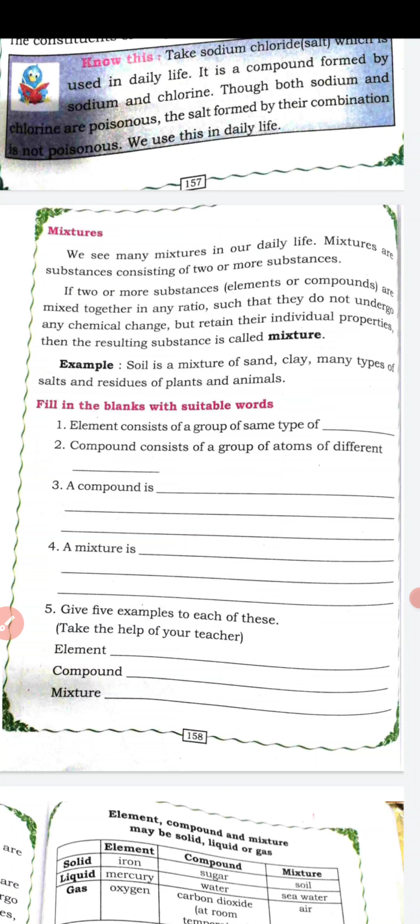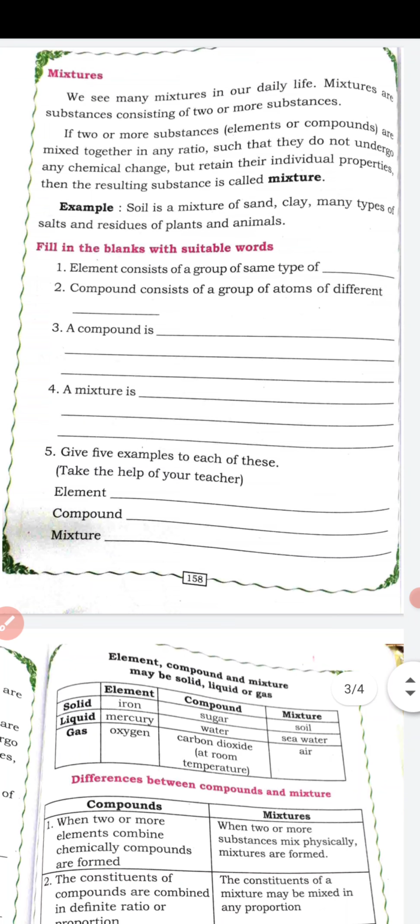A mixture is made up of different substances and these substances need not be in a definite proportion, whereas in a compound the substances should be in definite proportion. That is the difference.